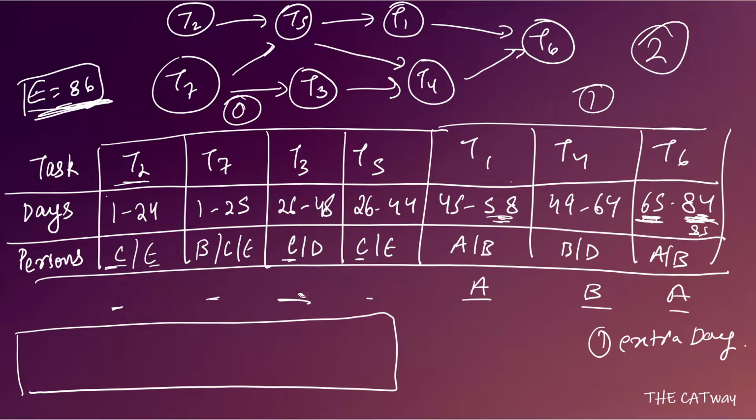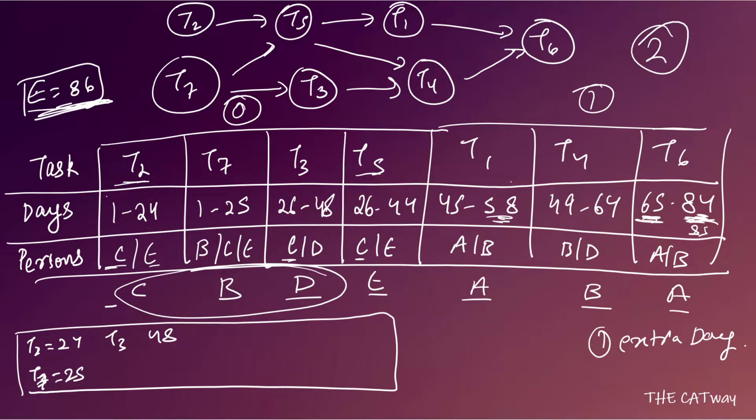Okay, let me show you, let me write it properly and show you. Let's say if C starts here, B does this one, D does this one and E does this one. Now you calculate it yourself. See, T1, T2 will be completed on 24th day, T7 by 25th day. Then T3 can be started independently by D, so it will end on 48th day. Then T5 can be started independently by E, because he hasn't done any of the previous tasks, so he can also start on 26th day and end on 44th day.